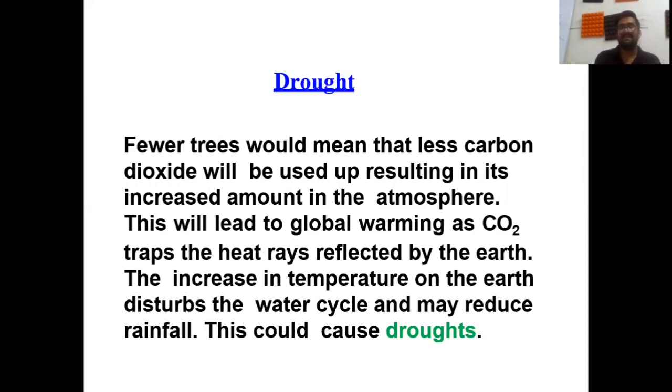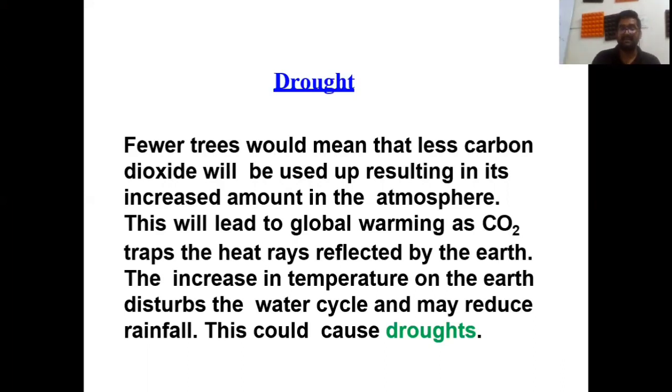And these greenhouse gases trap the sun's heat and increase the temperature of earth. Now, if the amount of carbon dioxide increases, it increases the trapping of heat which comes from the sun, and this will lead to global warming because it traps the heat rays reflected by the earth.